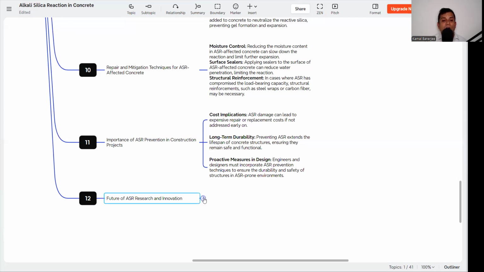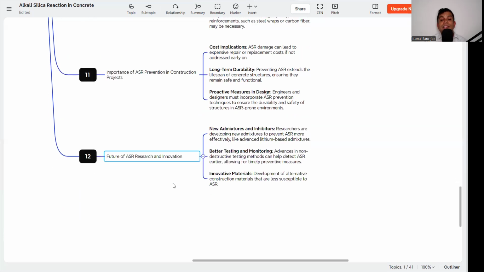Then the future of research and innovation. The new admixture, that is the lithium based admixture, we have in place. Then better testing and monitoring and innovative materials are also in the process of research and innovation that can lead to preventing ASR. So these are all about ASR in concrete, and I hope you find it useful.